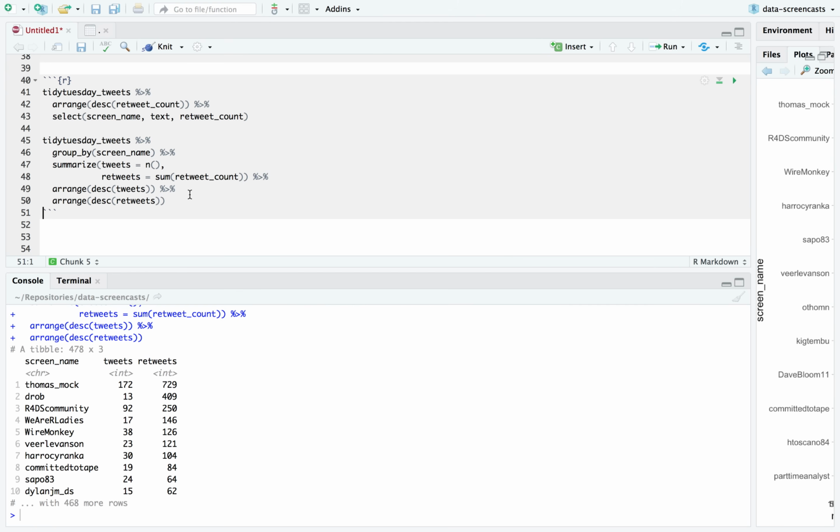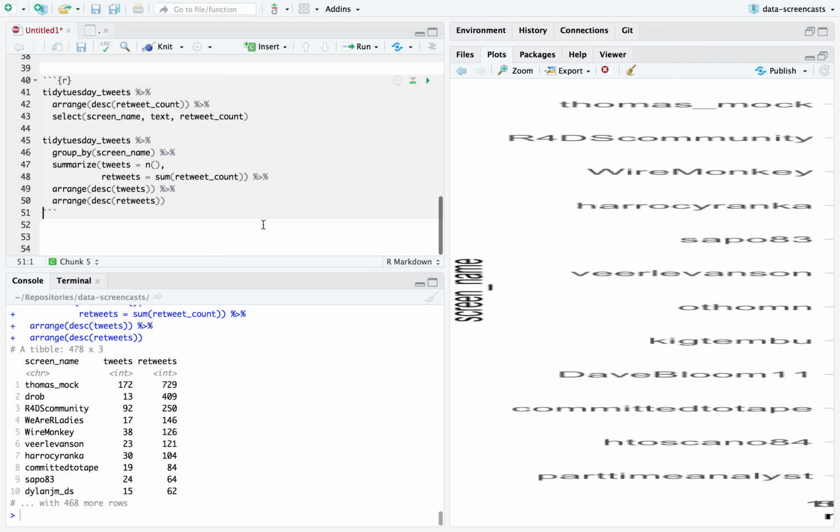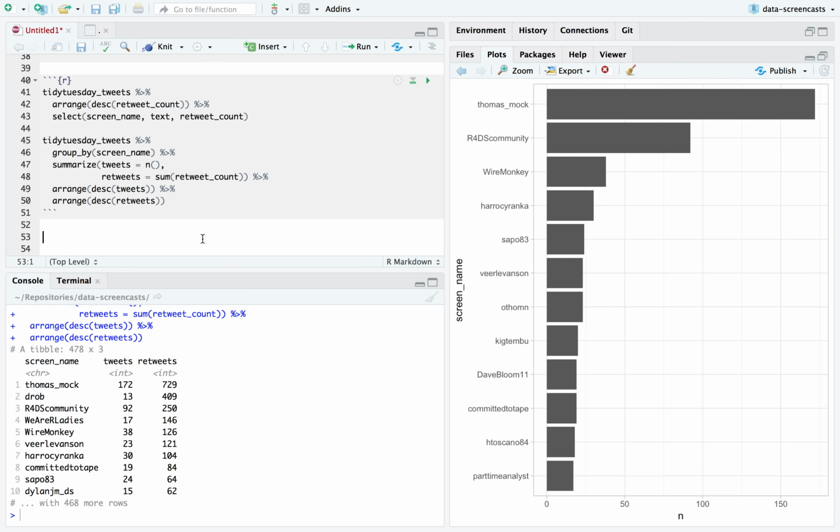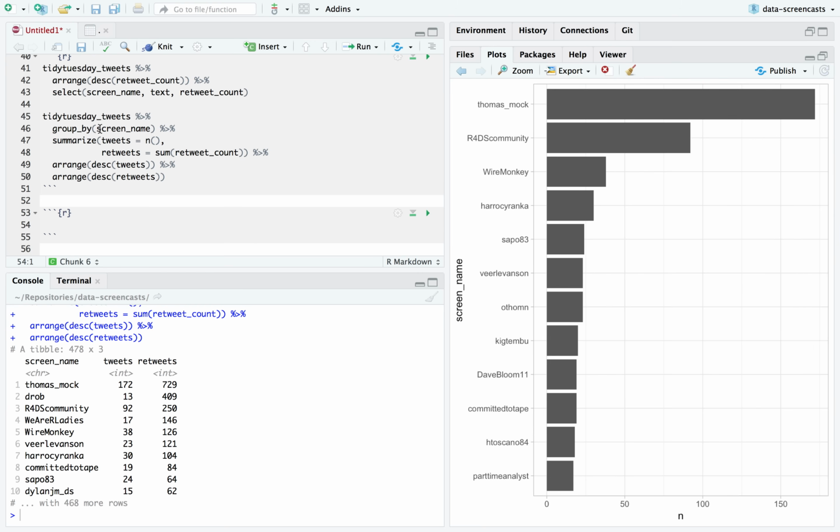But it's not necessarily all about number of retweets. It's often more like a combination. You might want average number of retweets, etc. But all right, so these are some of the people with the most retweets. I won't make a graph because again, I'm just arranging it so that I'm coming out on top here. But we can look at other things.